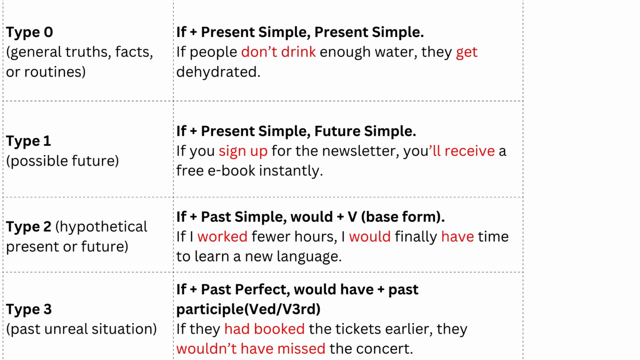You can see that in this case, I'm using present simple in both parts, in the if part and the second part of the sentence. So usually when we have type 0, we use present simple in both parts of the sentence. Type 1 we use when we speak about a possible future. If you sign up for the newsletter, you'll receive a free ebook instantly.